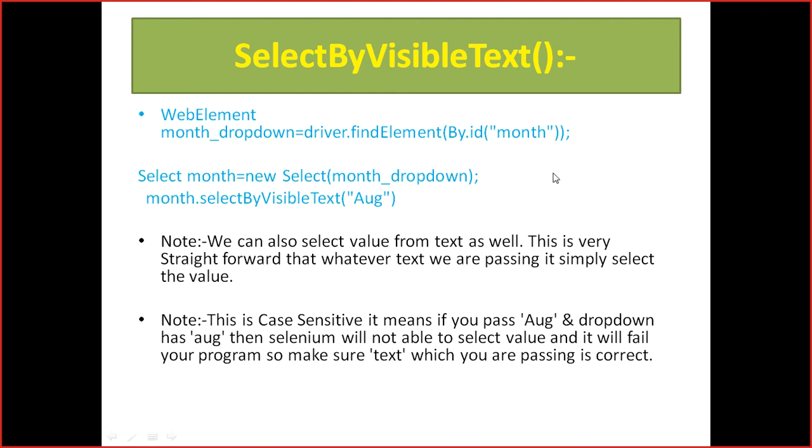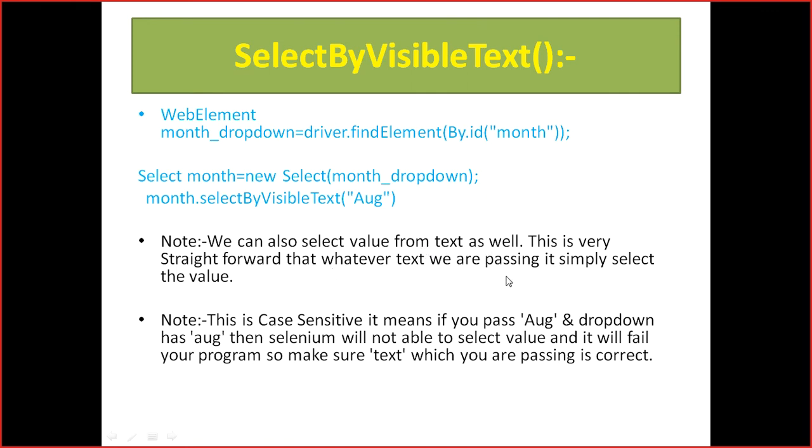Same thing with select by visible text. We find the element, create a Select class object, pass the reference inside it, and perform the operation. Visible text means whatever text is there, it will select exactly that. So we can also select the value from the text, and this is very straightforward.